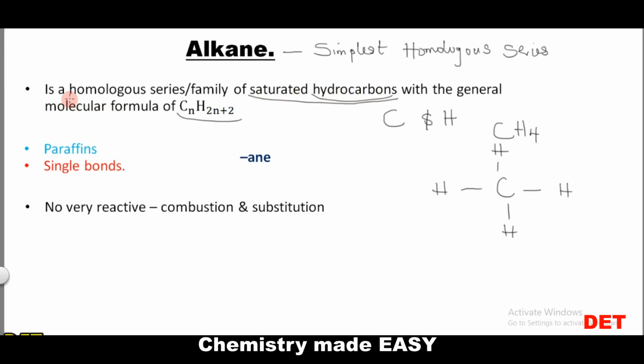So the alkane, again, is a homologous series or a family of saturated hydrocarbons with the general molecular formula of CnH2n+2. This is the general molecular formula. You must know this always. What is the general molecular formula of the alkane? CnH2n+2. It is very important that you should know that alkanes are also known as paraffins. This is also very important.